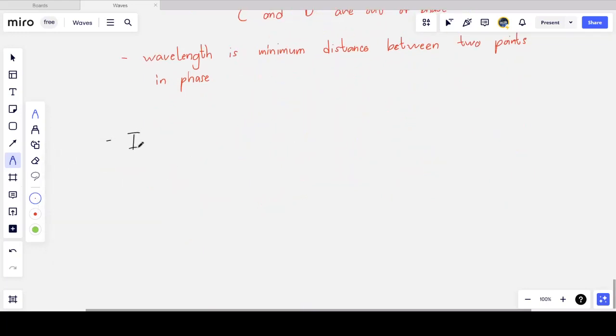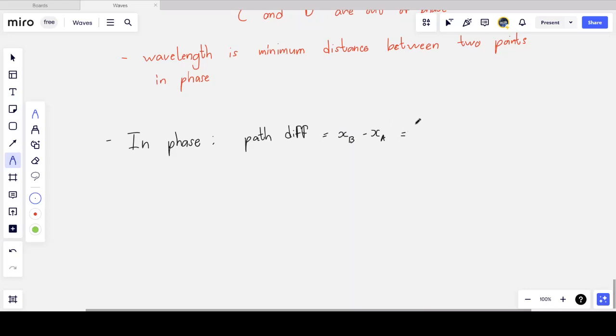So what does it mean for waves to be in phase? How can I show that any two waves are in phase? Well, for any waves that are in phase, I have a path difference. A path difference is equal to the distance xb minus xa. So whatever's on the horizontal axis, the distance between two particles in a wave, how far one particle is from the other.